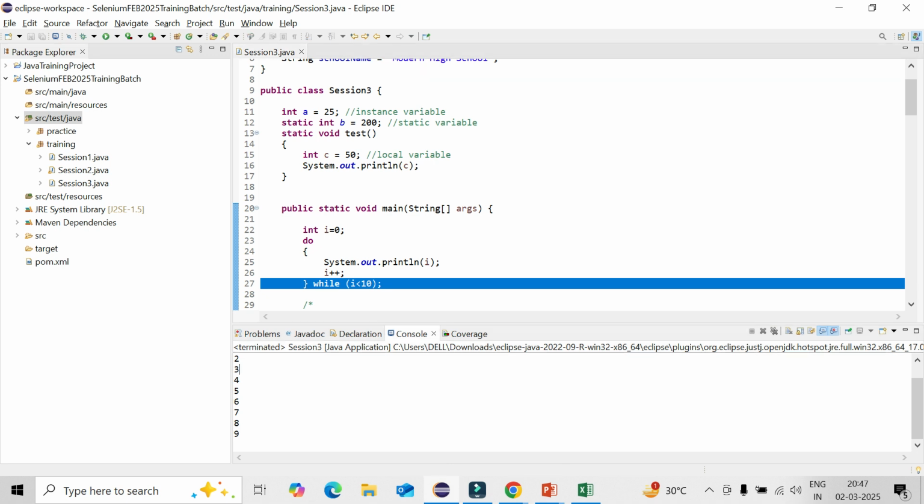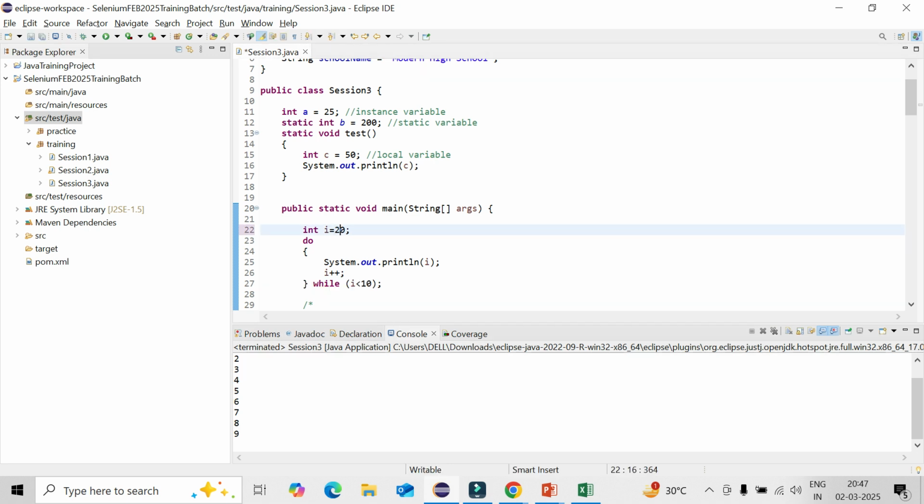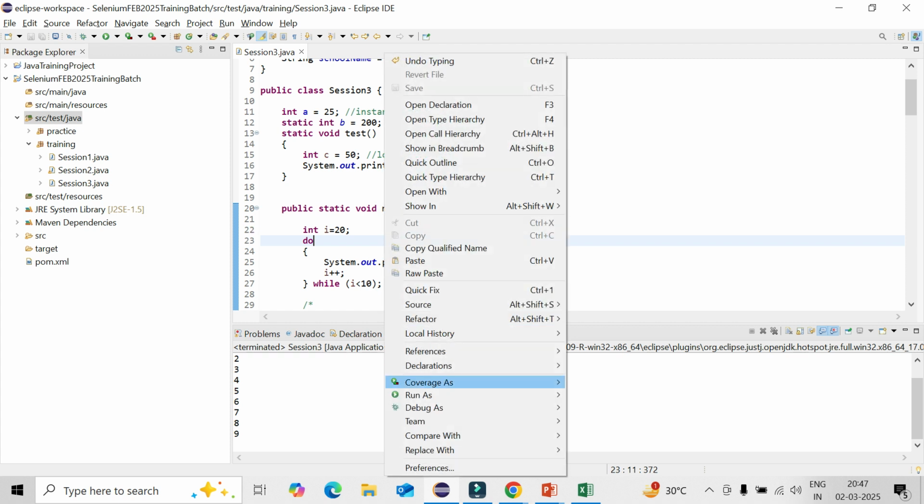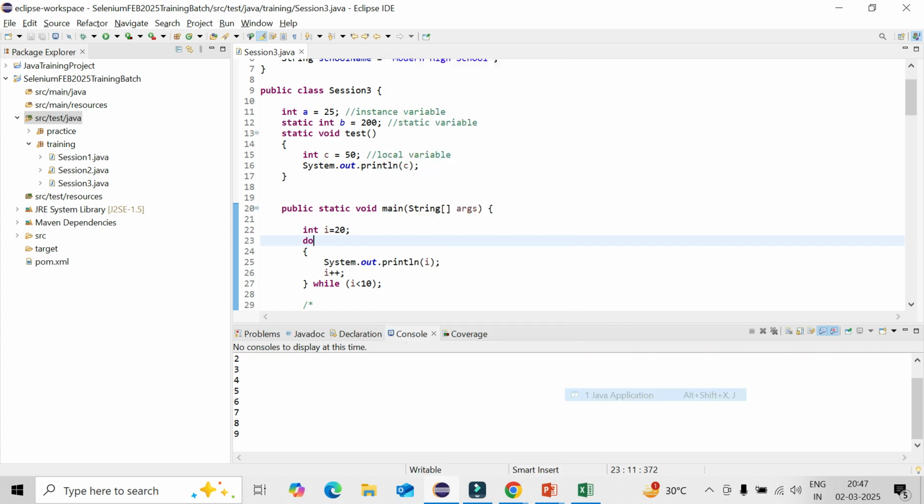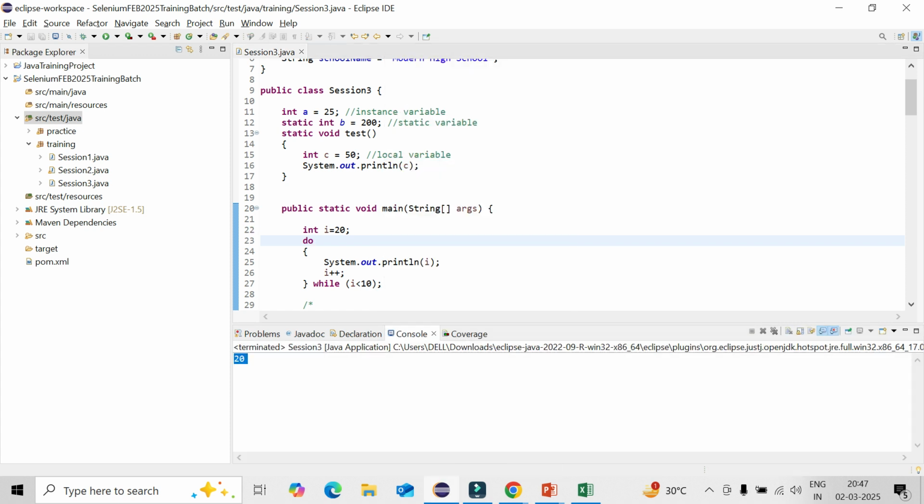So 0 to 9. In case your condition is not matching, say 20, still it will print out one output at least. Why is it required? Sometimes in case you are opening some website and your script is failing, there is definitely no point in executing the rest of the code, right? But even if your script is failing, you still need to close the browser you opened, so you can use that one. So whether the script is working or not, at least it will be executed and open and close the browser. That's all.